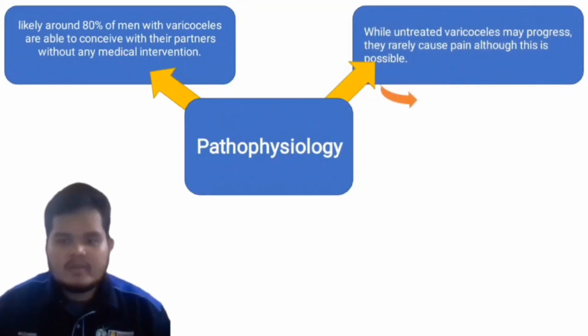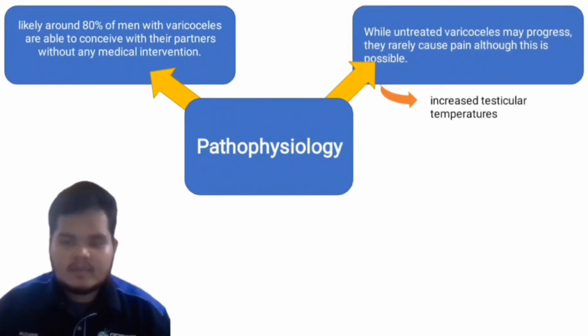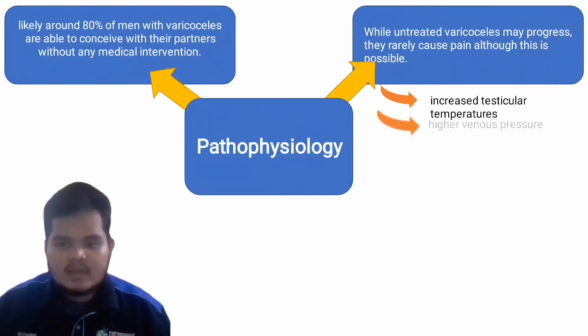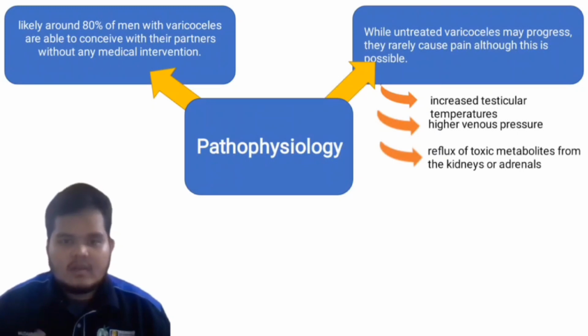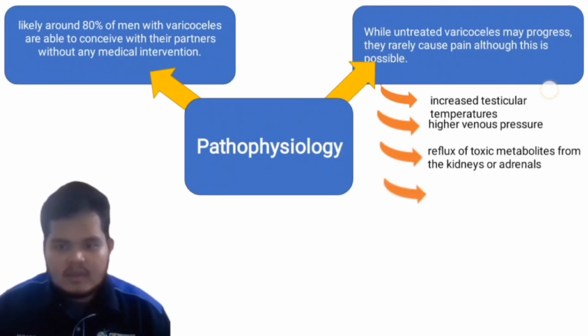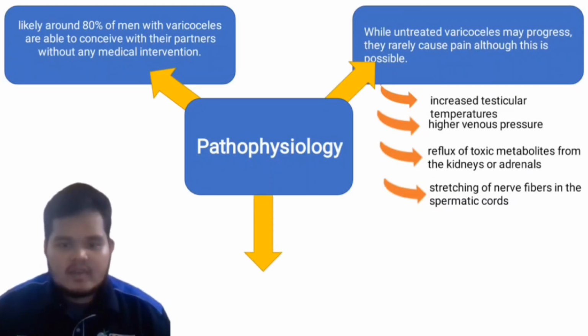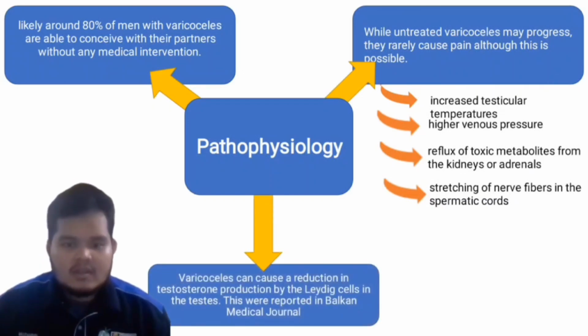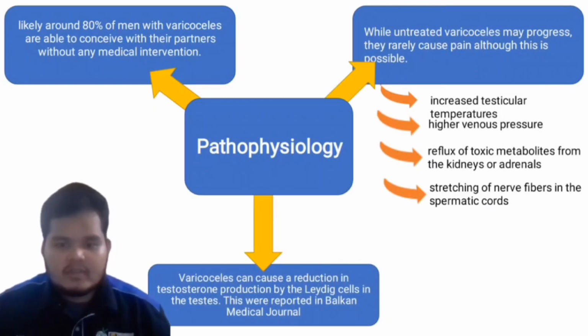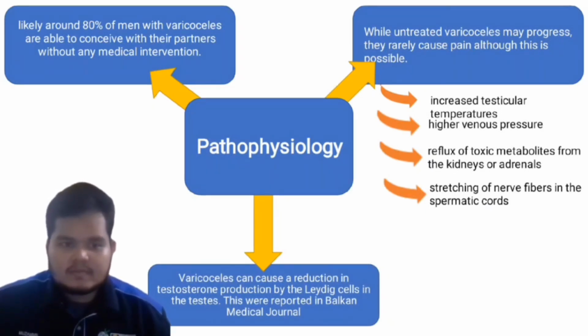This pain is possible because of the increased testicular temperature, higher venous pressure, reflux of toxic metabolites from the kidney or adrenals, and stretching of nerve fibers in the spermatic cord. Lastly, varicocele can cause a reduction in testosterone produced by Leydig cells. These were reported by the Balkan Medical Journal.